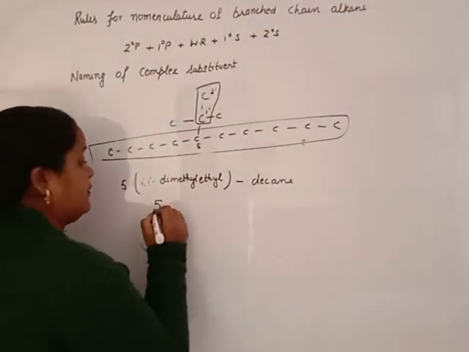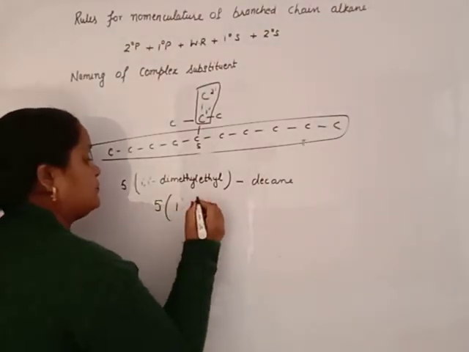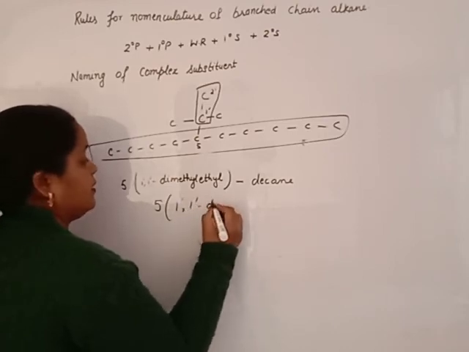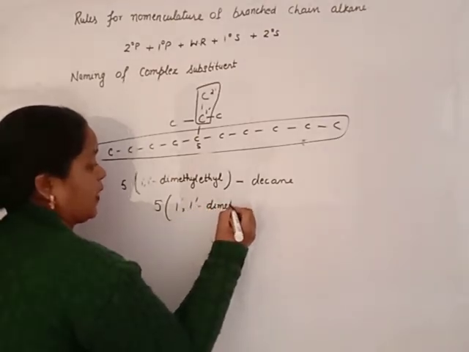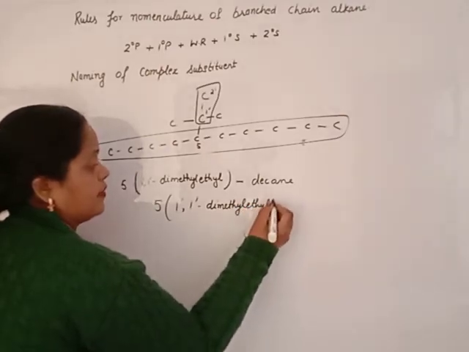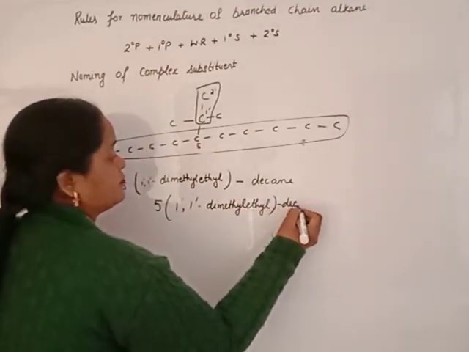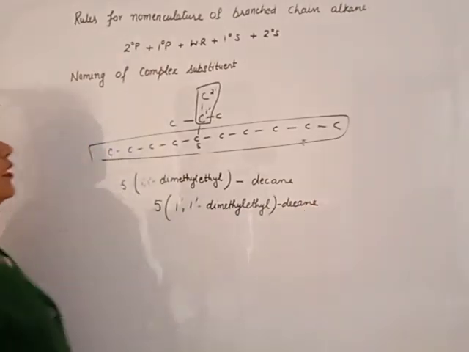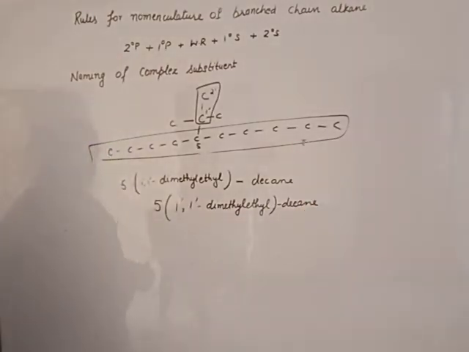So it is 5-(1,1-dimethylethyl)decane. You must apply these rules for naming branched chain alkanes. And these are the basic rules.